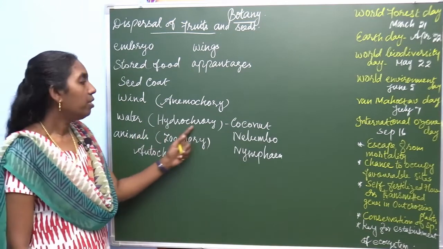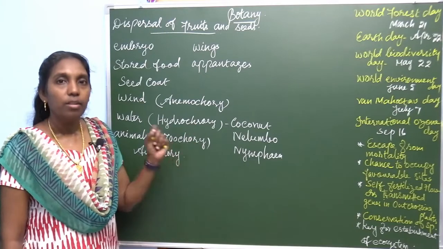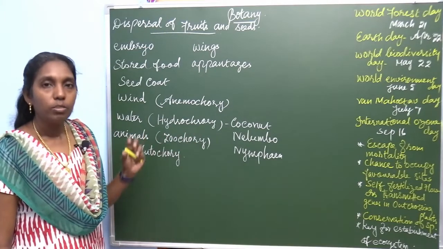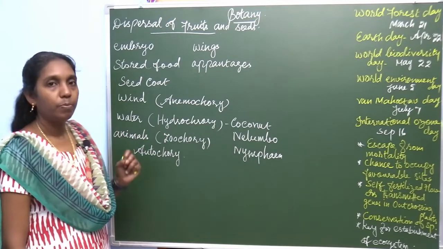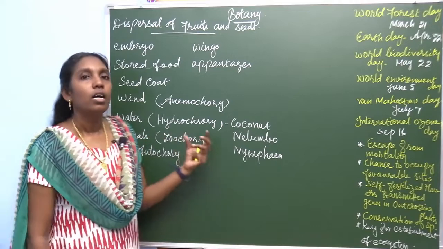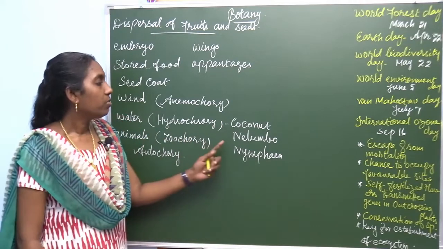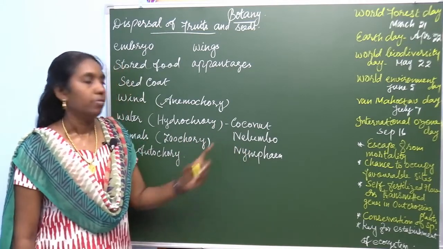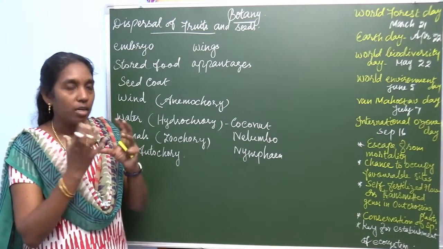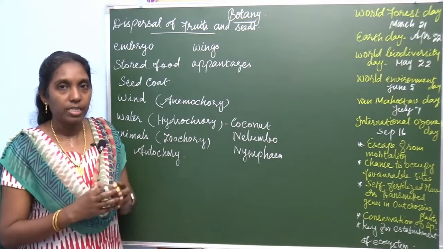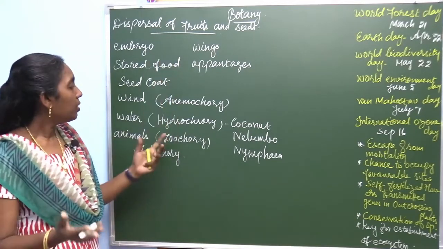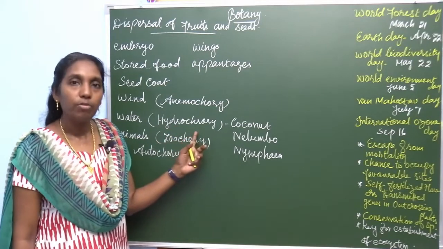In hydrochory plants, especially the fruits and the seeds possess a receptacle. There is a shape of the receptacle. When you see Nilambo, a conical receptacle is present to disperse the seeds by means of water.